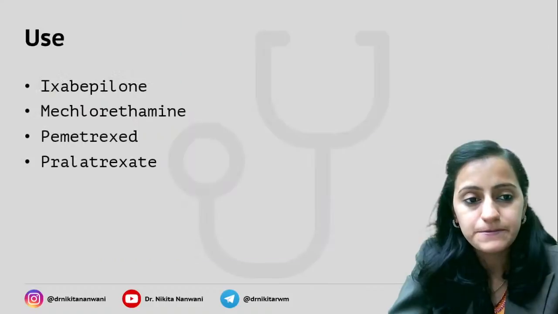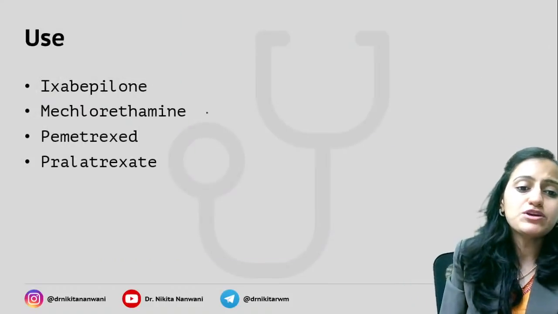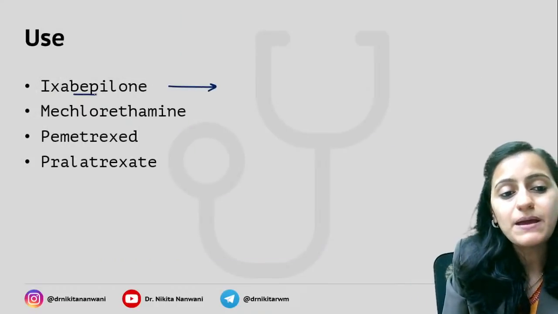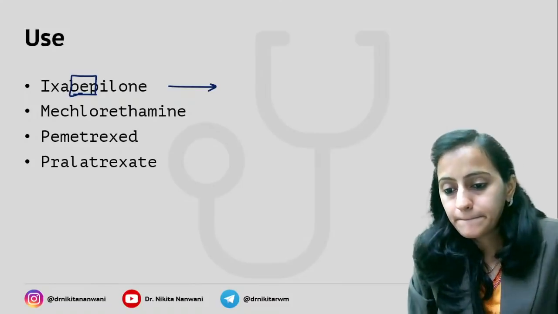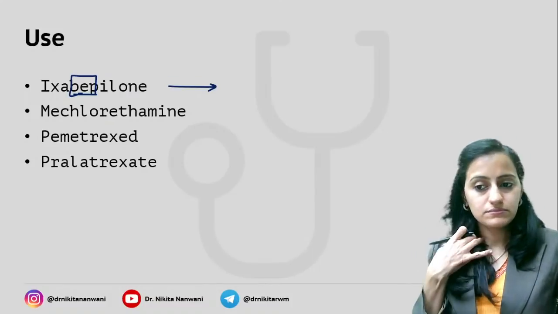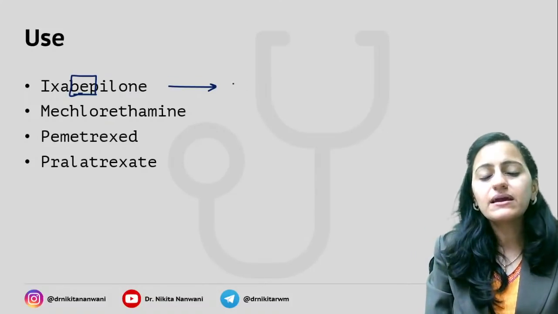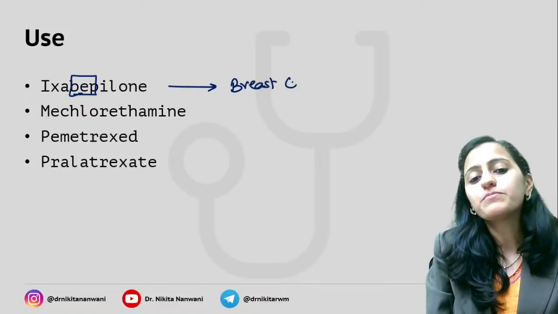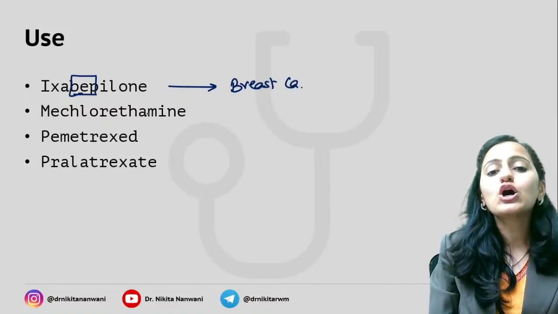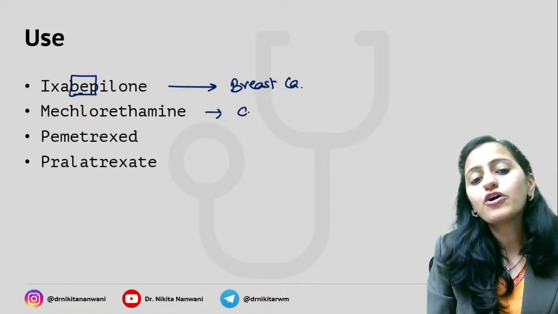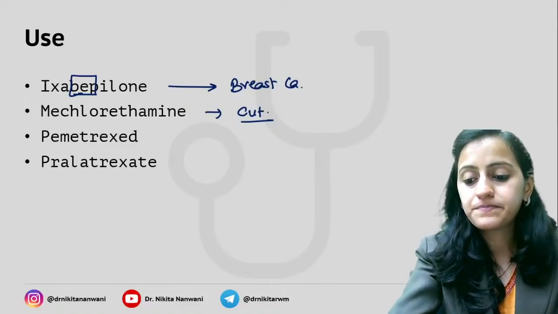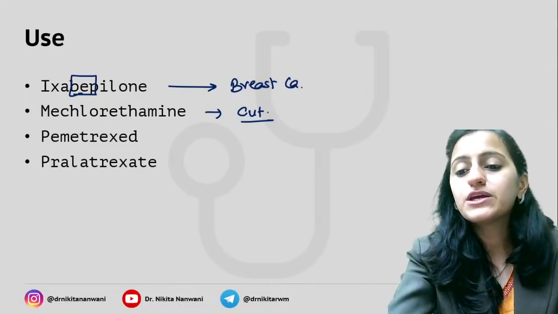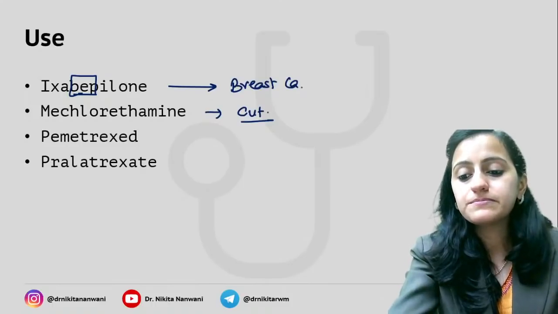Very, very important. All right, some new drugs that you need to know. Ixabepilone. For which cancer do we use ixabepilone? Remember BE, that is for your breast cancer. Mechlorethamine is used as a cutaneous one. Where is mechlorethamine used? Where do we use cutaneous mechlorethamine?